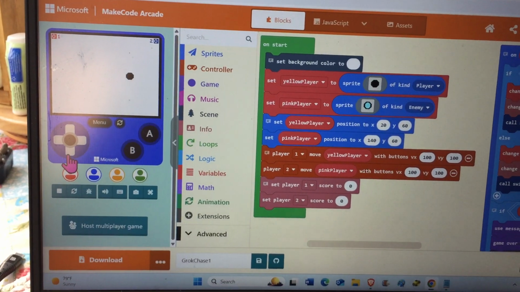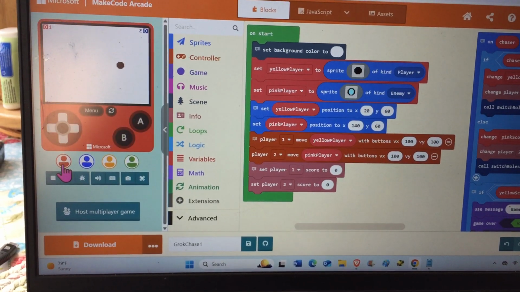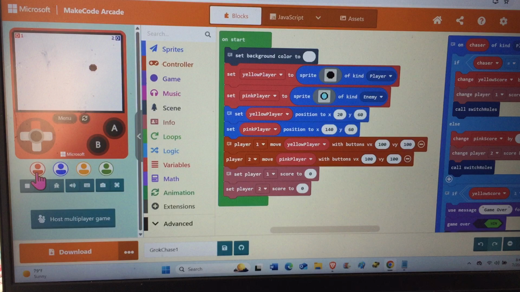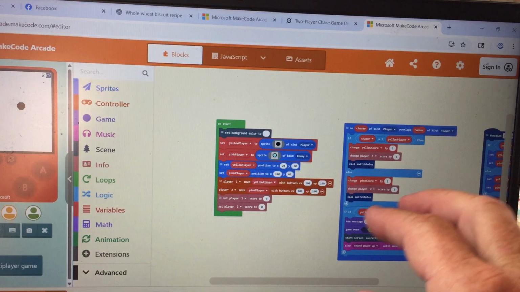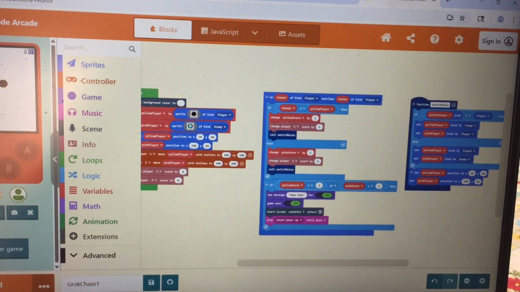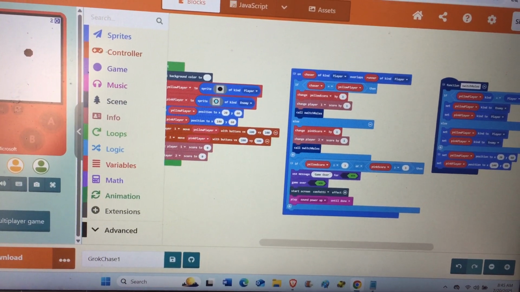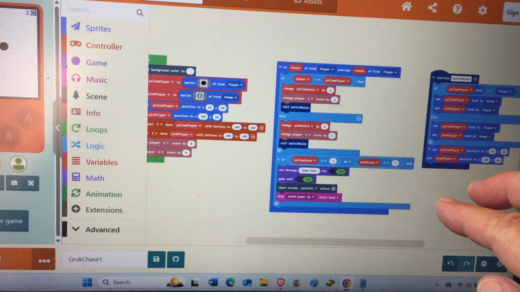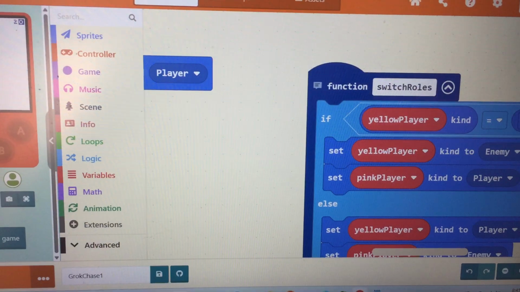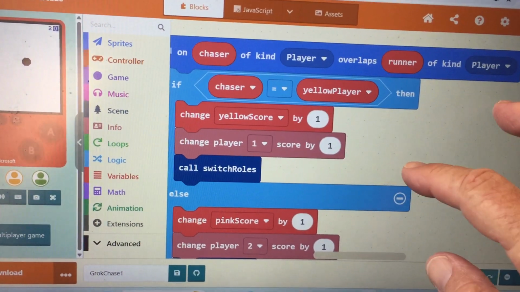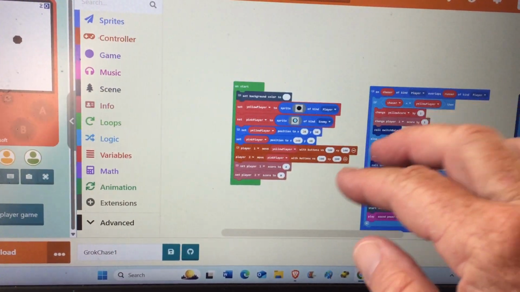So there's something wrong in the code on scoring. That would be a lesson to learn, how to write code for scoring. It doesn't look to me like any sounds happen. Switch roles is one, and chaser player is the other, and there's something wrong with the way these are designated.